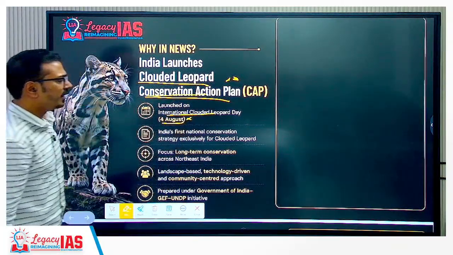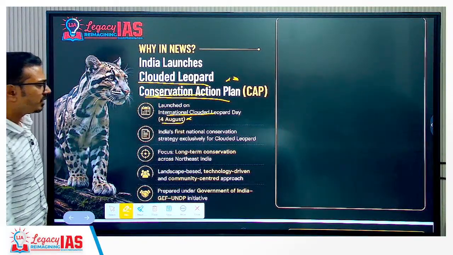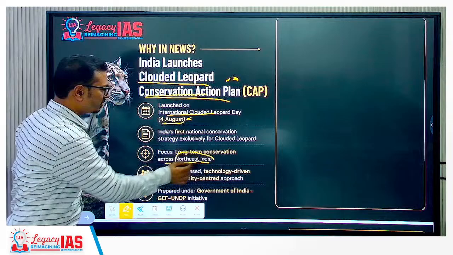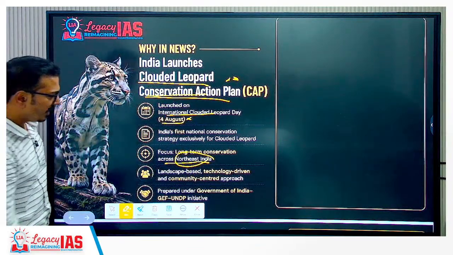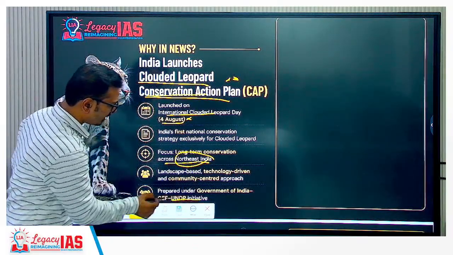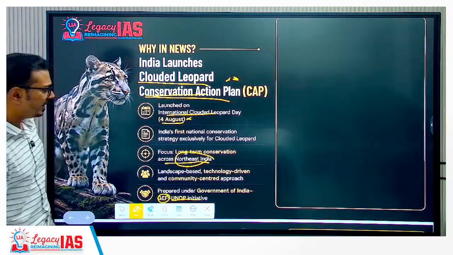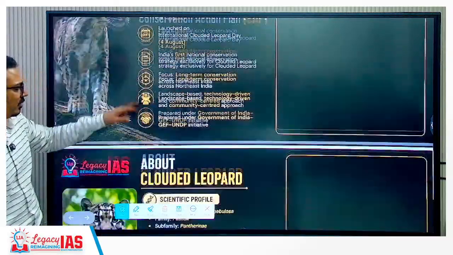Okay, so clouded leopards. India has launched this clouded leopard conservation action plan on International Clouded Leopard Day, 4th of August. India's first such national conservation program for clouded leopards focuses on long-term conservation across northeast India and its habitat. It is prepared under the Government of India and a UNDP initiative. Here GEF is the Global Environment Facility, for funding purposes.